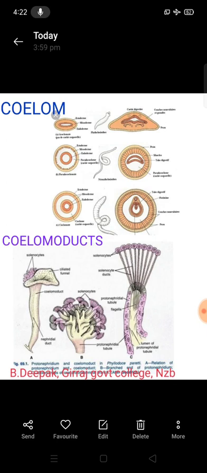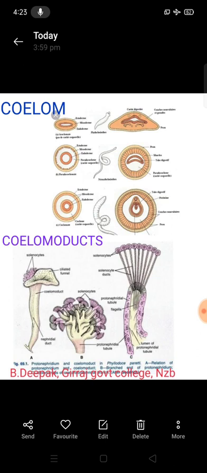This is the protonephridia. And now the second one is the metanephridia. These are far advanced structures. This nephridia opens at both ends instead of solenocytes. That means both sides are open. The inner end of the metanephridia opens into the coelom by a nephrostome. The other end opens to the exterior through a nephridiopore. So one end opens through the nephridiopore, and one end opens through the nephrostome.